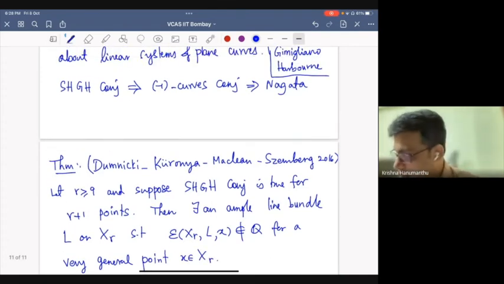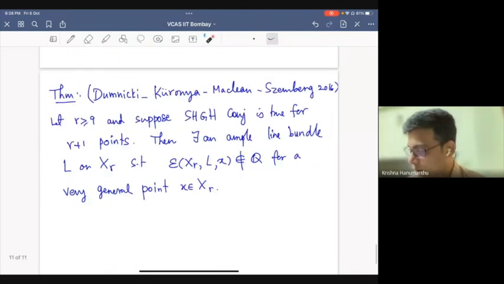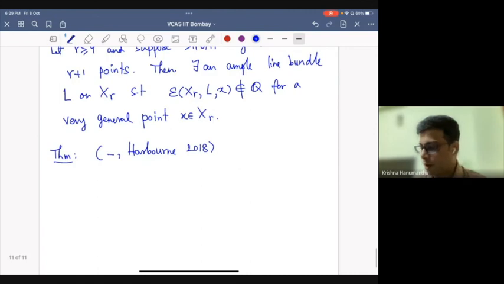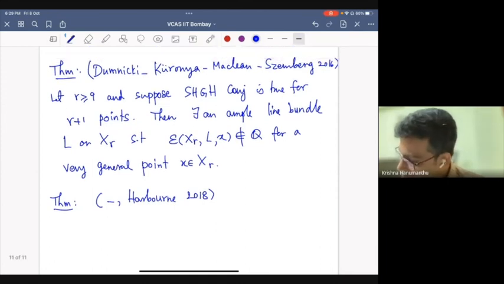So they assume this conjecture and exhibit an irrational Seshadri constant. It's not really exhibiting because it's conjectural, but at least they give a recipe. And with Harbourne, we proved the same result as above.